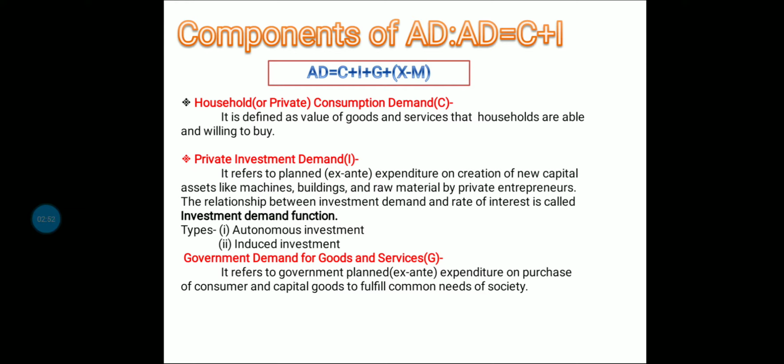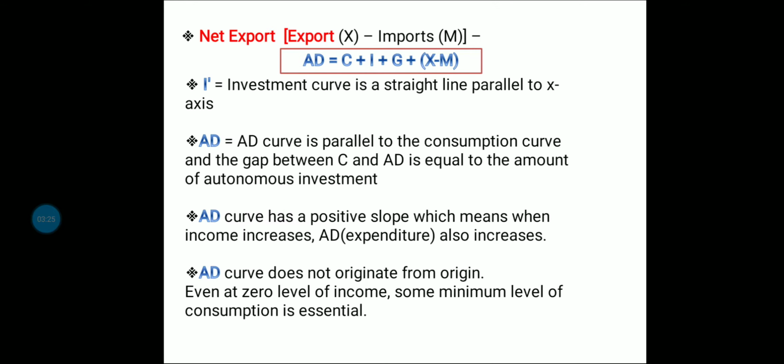Then G. G stands for government demand for goods and services. It refers to the government planned or ex ante expenditure on purchase of consumer and capital goods to fulfill common needs of the society. Government performs so many functions for the welfare of the people, for example, building roads, construction of bridges, etc. That kind of expenditure will be termed under government final expenditure. And the last component is net exports, which is nothing but the difference between exports and imports.